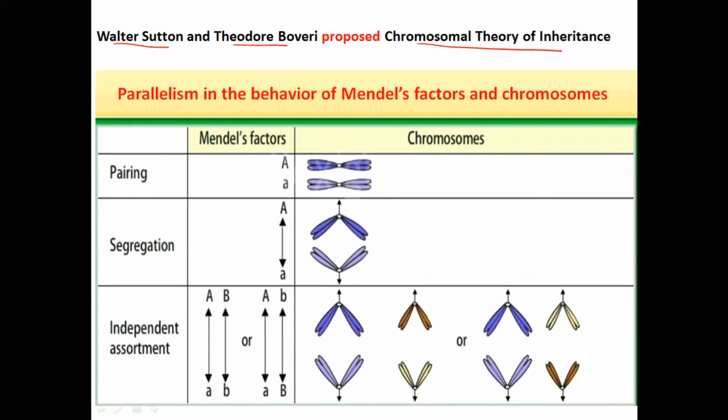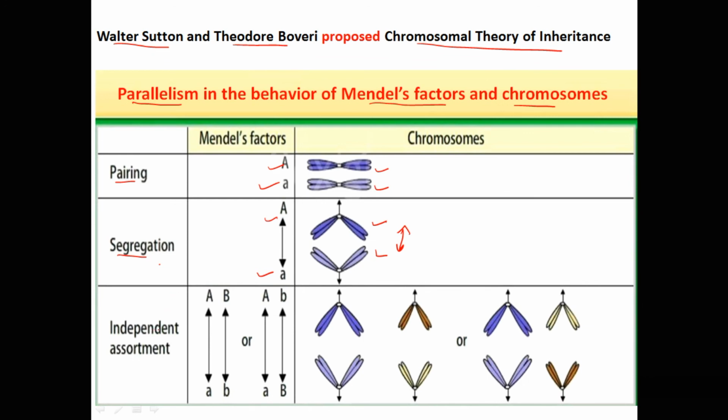According to this theory, there is a parallelism, that is similarity, in the behavior of Mendel's factors and chromosomes. Like Mendel's factors occur in pairs, chromosomes also occur in homologous pairs. Like Mendel's factors segregate during gamete formation, chromosomes also separate during gamete formation.